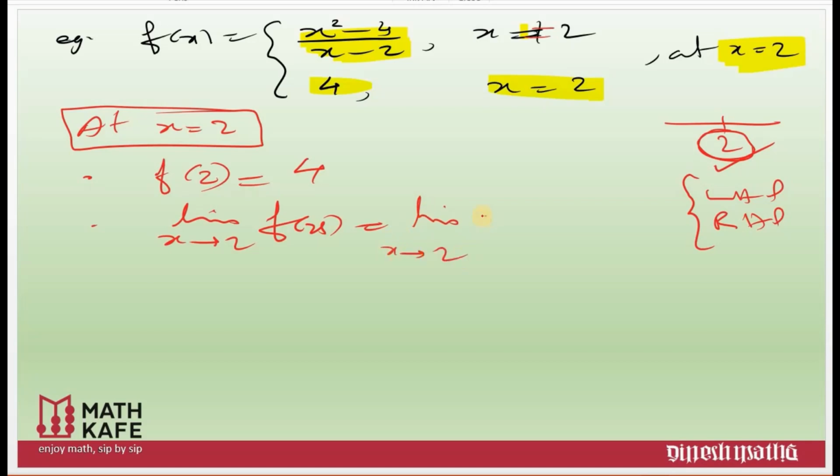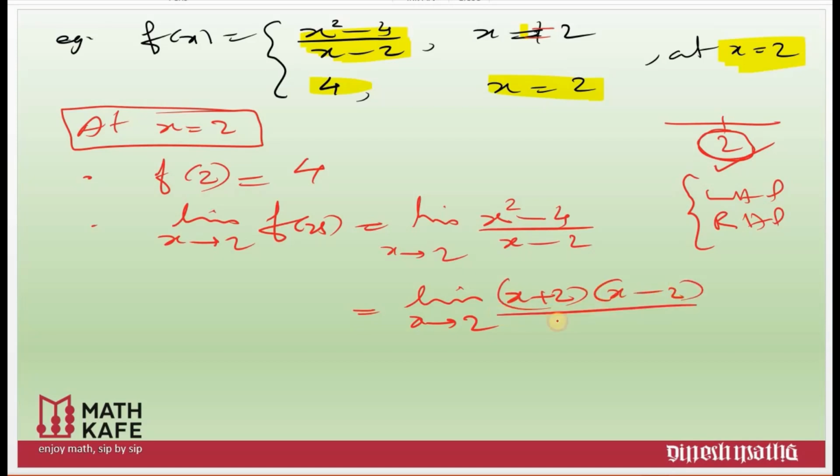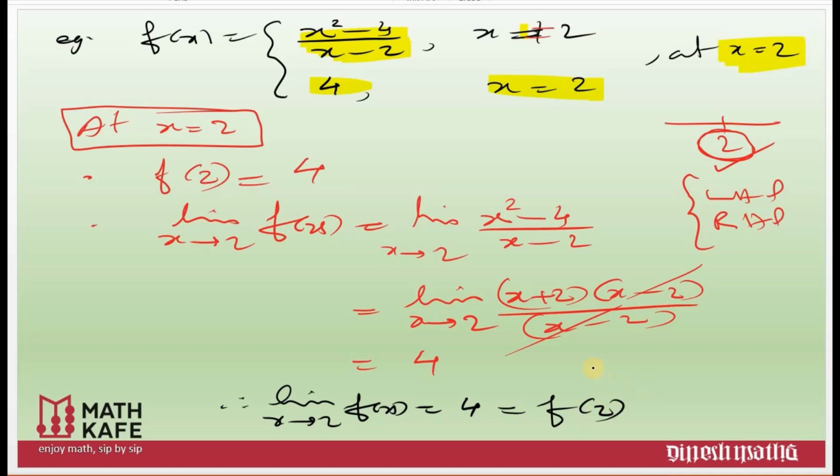Limit x tends to 2 of x square minus 4 divided by x minus 2. Here you can use either the factorization technique or the standard formula. As x approaches 2, you can cancel this x minus 2 and x minus 2, which never becomes 0. Once you apply the limit, this term transforms to 2 plus 2, 4. And notice that we got f of 2 equal to 4 and the limit also 4. Therefore, limit x tends to 2 of f of x becomes 4, that is equal to f of 2. Hence the function is continuous at x is equal to 2.